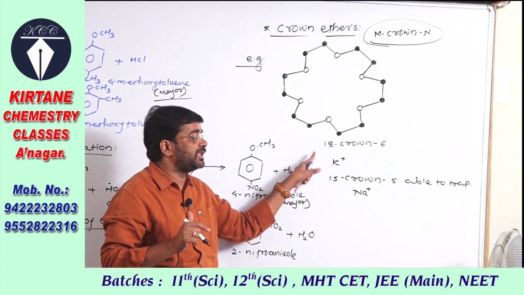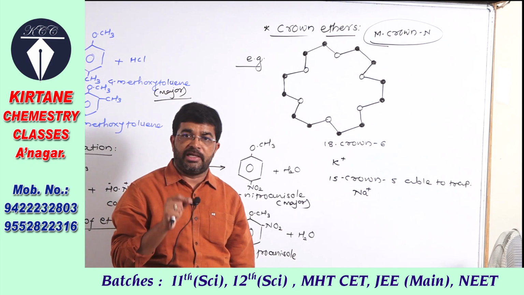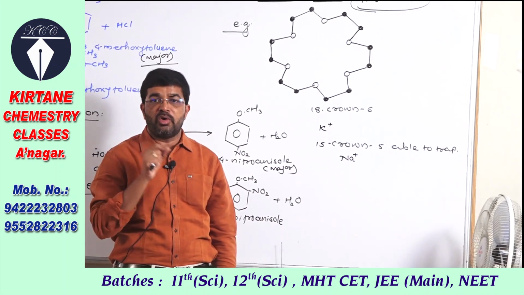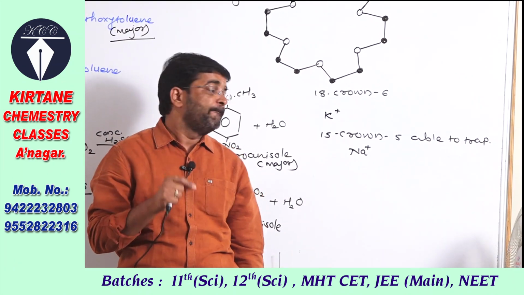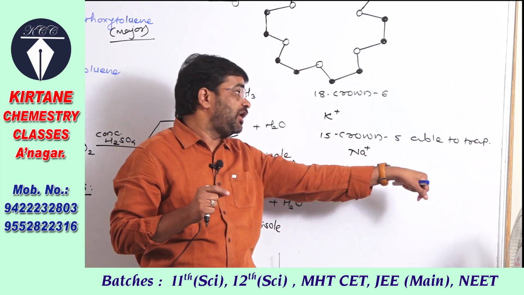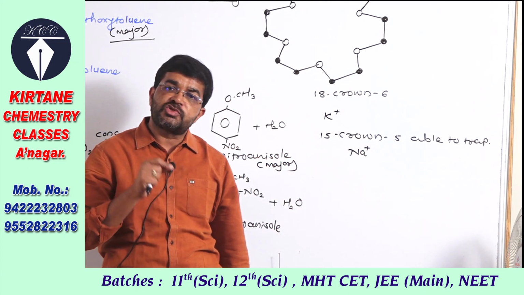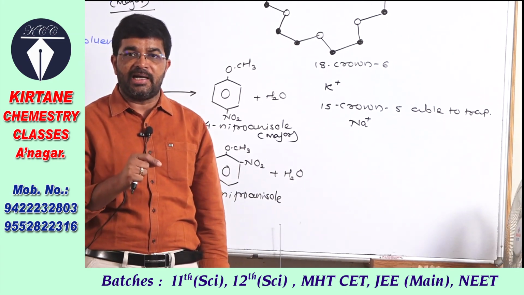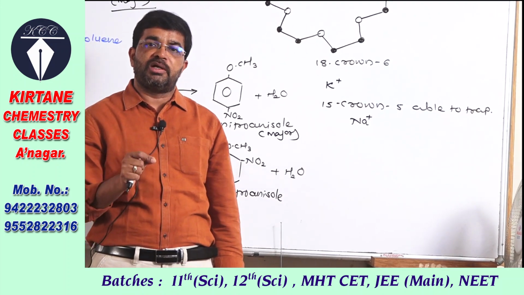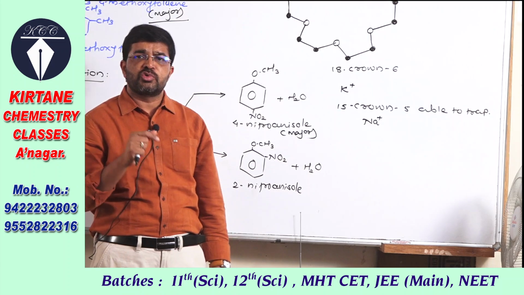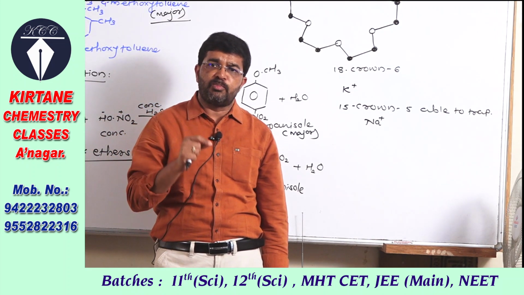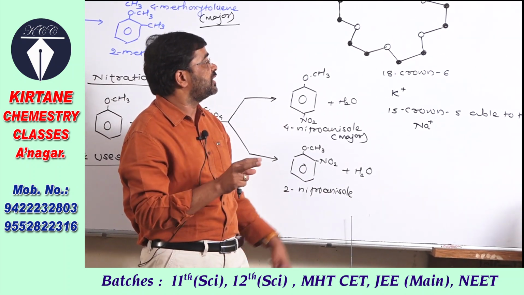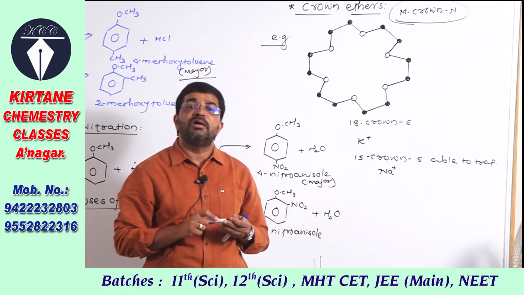And it should be remembered that the crown ether 18 crown 6 is able to trap potassium ions, not sodium and lithium ions, while 15 crown 5 is able to trap sodium ions. These ethers have strong bonding, and they are also used in different chemical reactions as catalysts. So some important properties and uses are given at the end of this chapter, that is about the crown ether. Only remember, crown ethers are ring ethers.